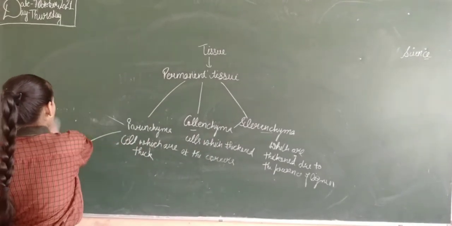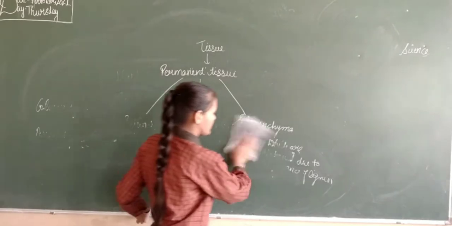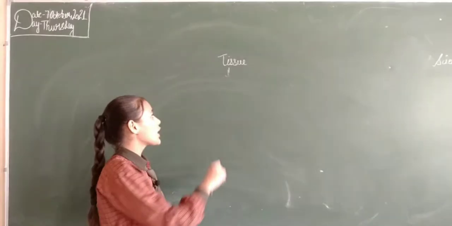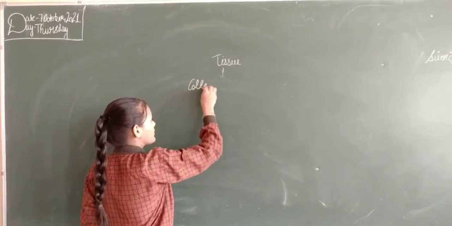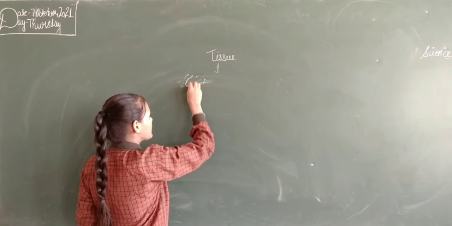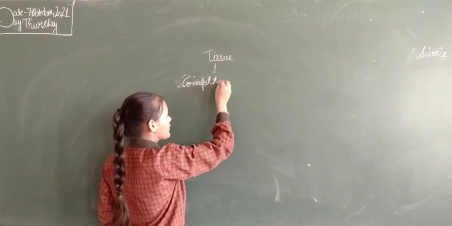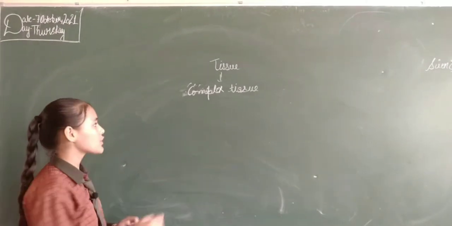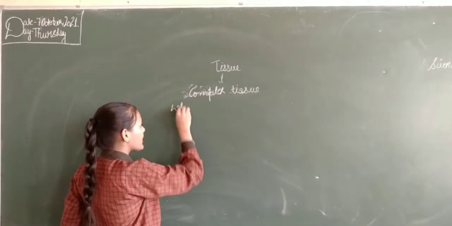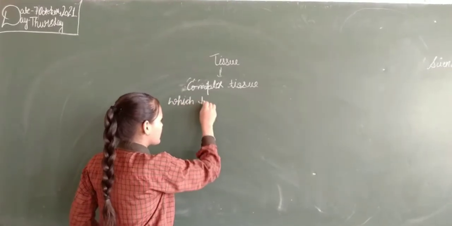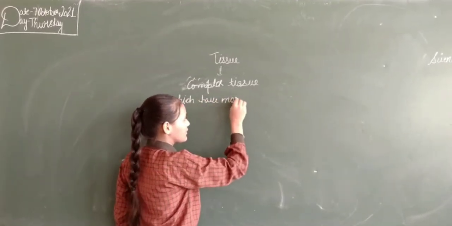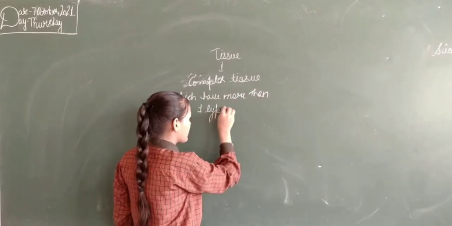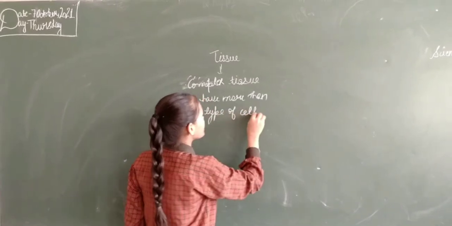Now we will study complex tissue. The tissues which have more than one type of cell are known as complex tissues.